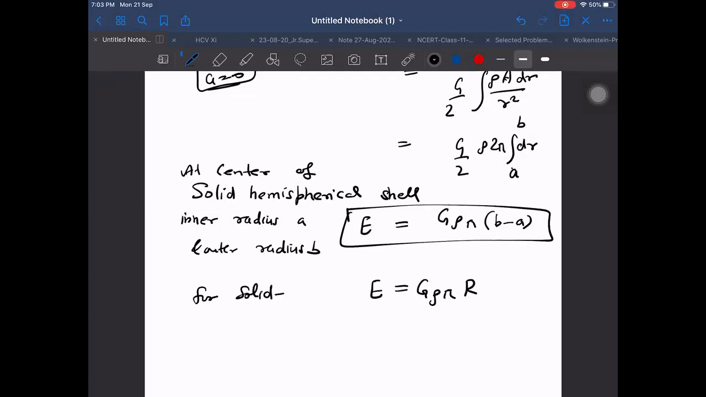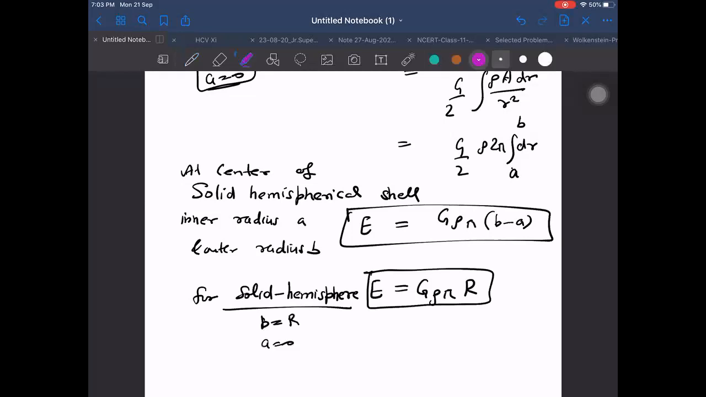For a solid hemisphere, b will become r and a will become 0, so we get g rho pi r. So keep on remembering, there are so many formulae coming up, and all of these you should be knowing thoroughly and completely.